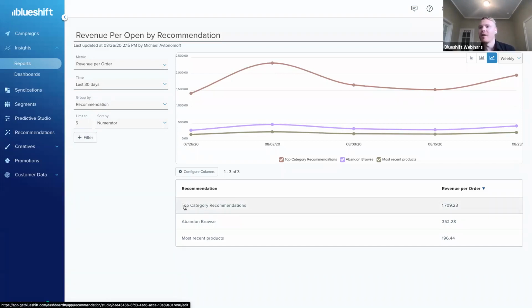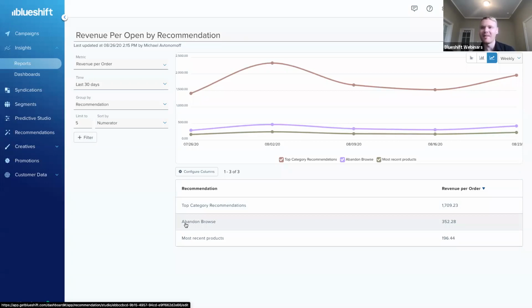And then moving on, we can take a look at our 3 different recommendations. So here I have a machine learning based recommendation. We're taking a look at a user's top category affinity and letting Blueshift run its machine learning to figure out, based upon that affinity, what do we want to show them. Whereas for these other 2 recommendation schemes, I'm just doing something a little bit more fundamental or essential, in that